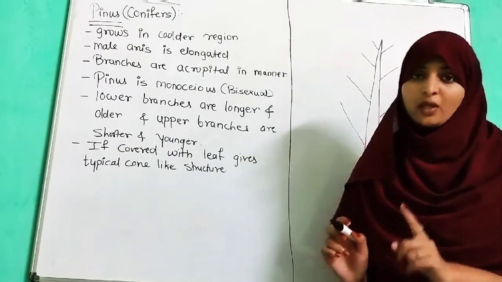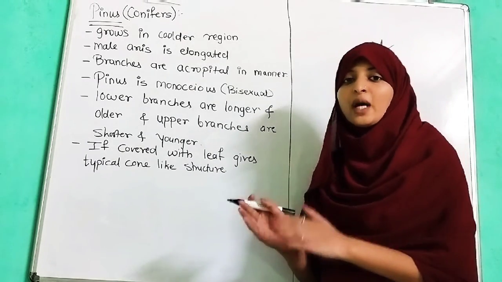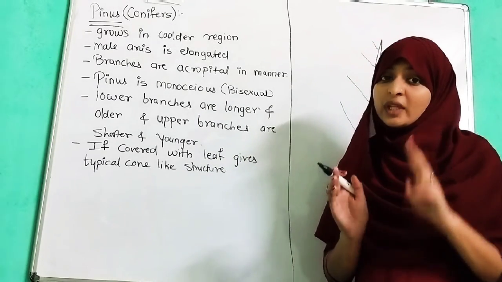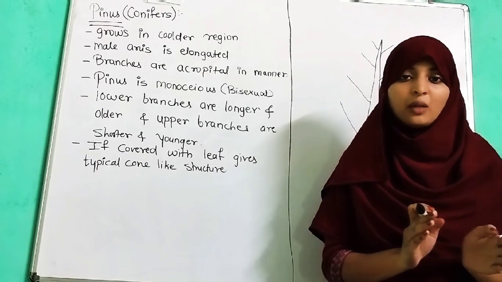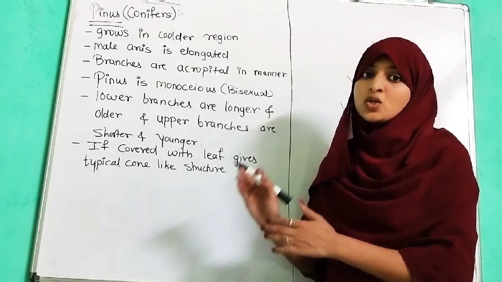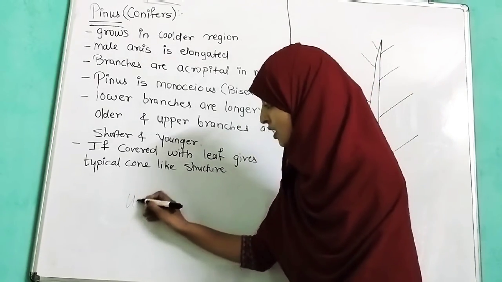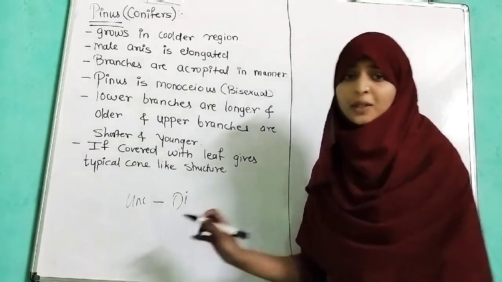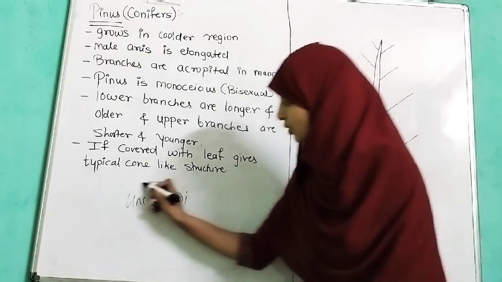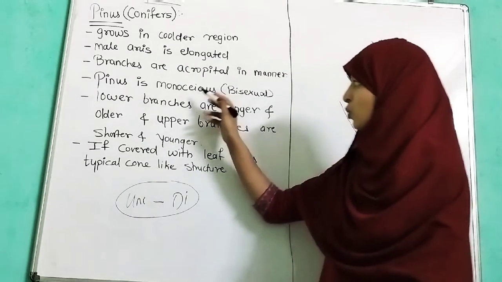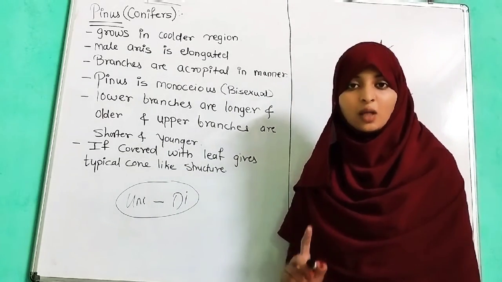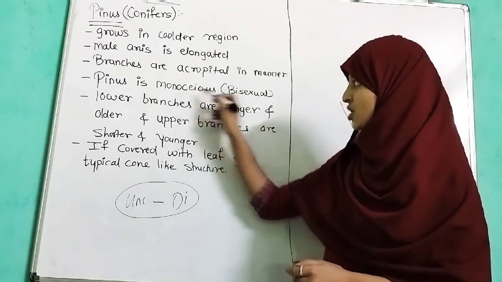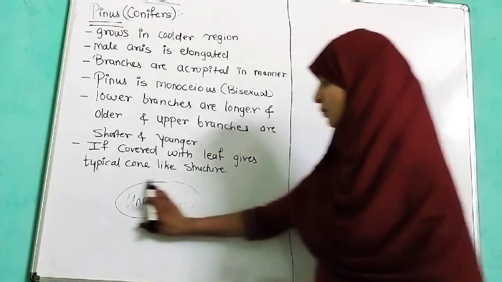Monoecious means one body: on one body, male and female parts are both present. Dioecious means two bodies, where the male body and female body are separate. So unisexual means the male and female bodies are separated, the same as dioecious: two bodies, one male and one female. Monoecious, bisexual means one single body which consists of both male and female reproductive organs.